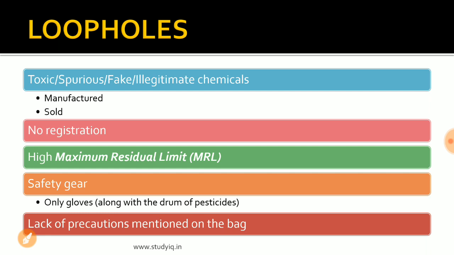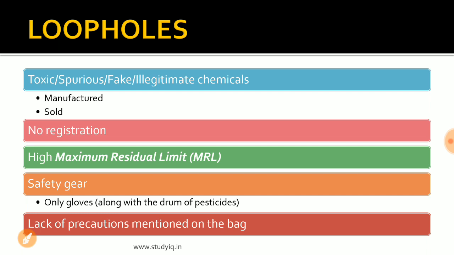Also, as far as the bags of the pesticides are concerned, once the farmer goes to buy the bags, there are no precautionary measures being mentioned upon the pesticide bag, and as a result farmers remain largely unaware regarding the consequences of those pesticides. The only thing they are concerned about is their own investment in the agriculture sector. So farmers try every possible thing to protect their crops, because obviously they are really hand to mouth, they have less money with them, and so they do every possible thing to protect their investment.